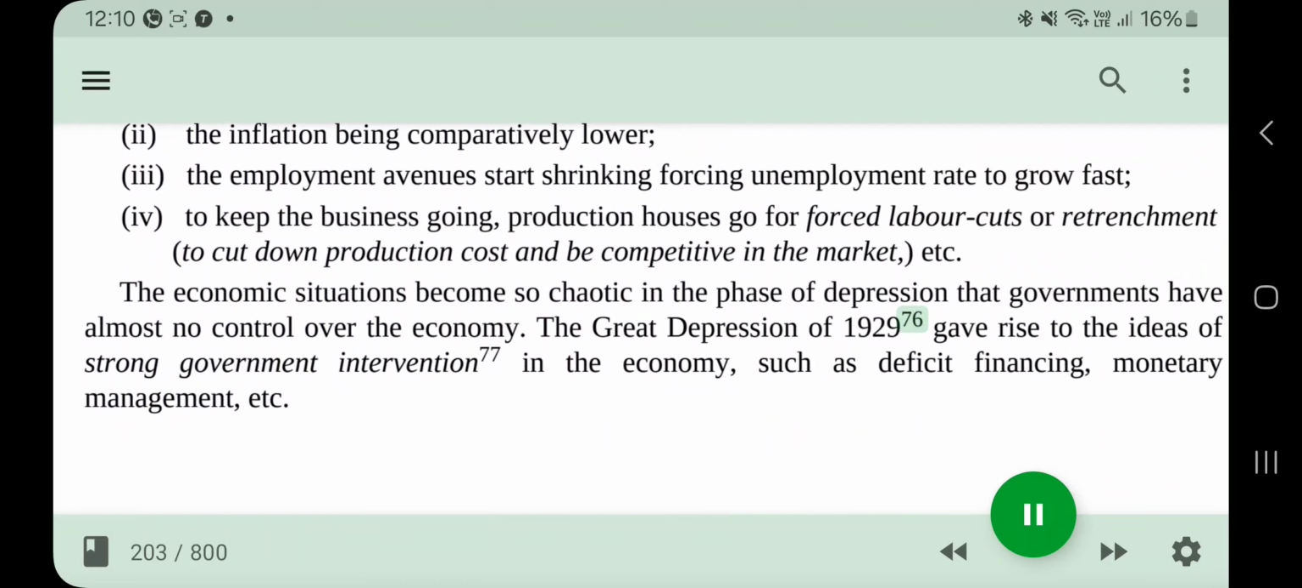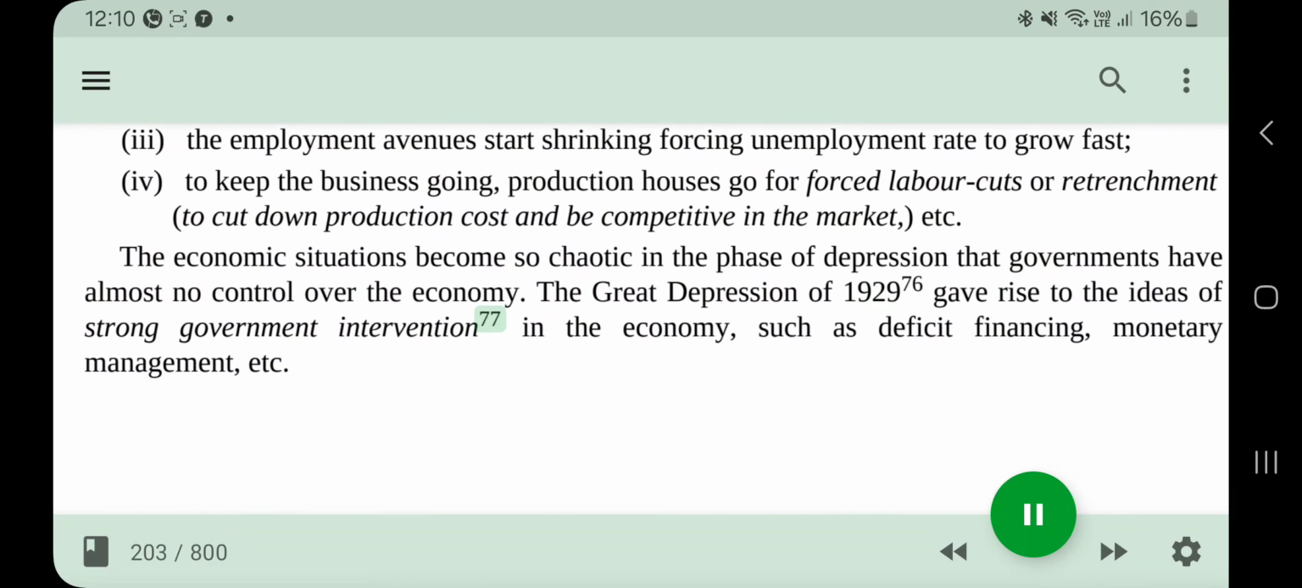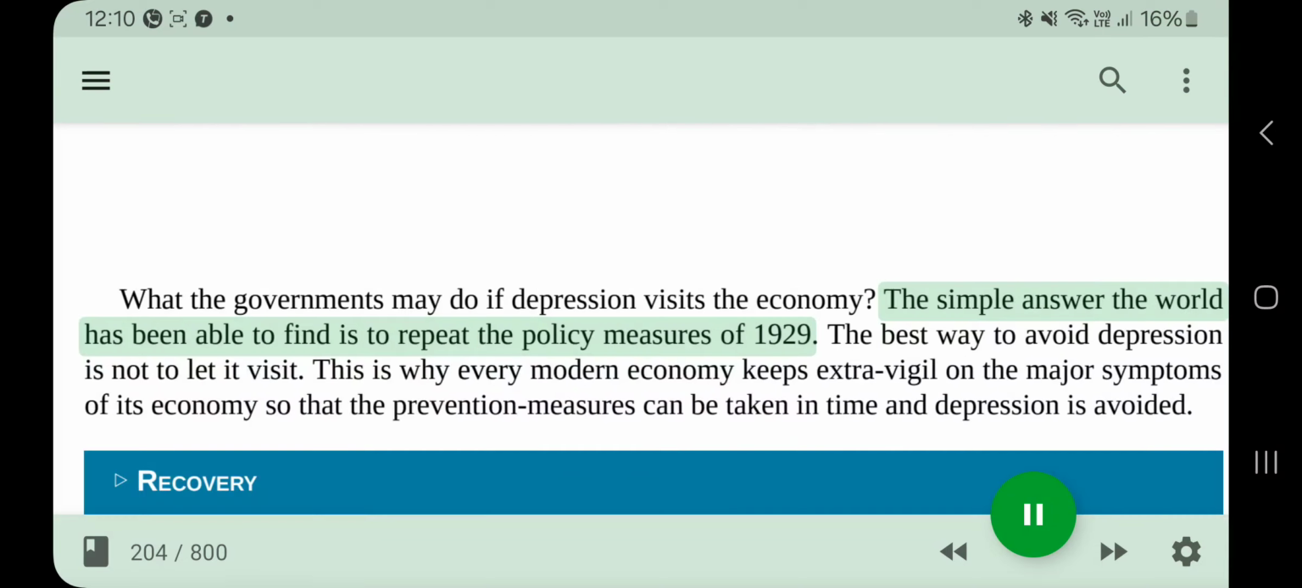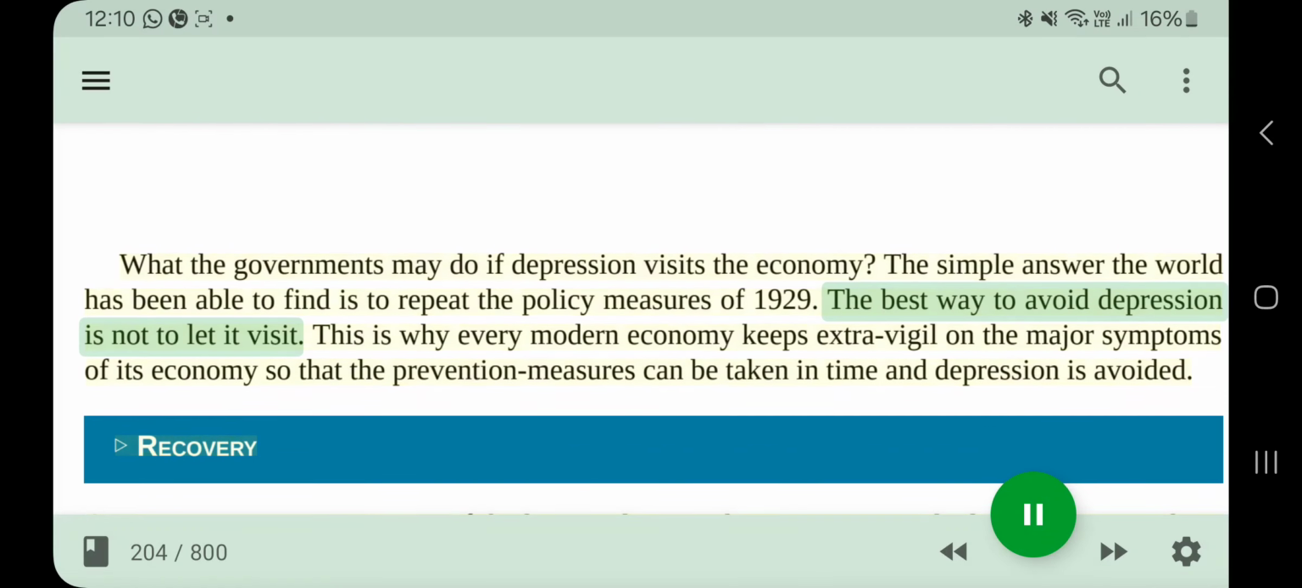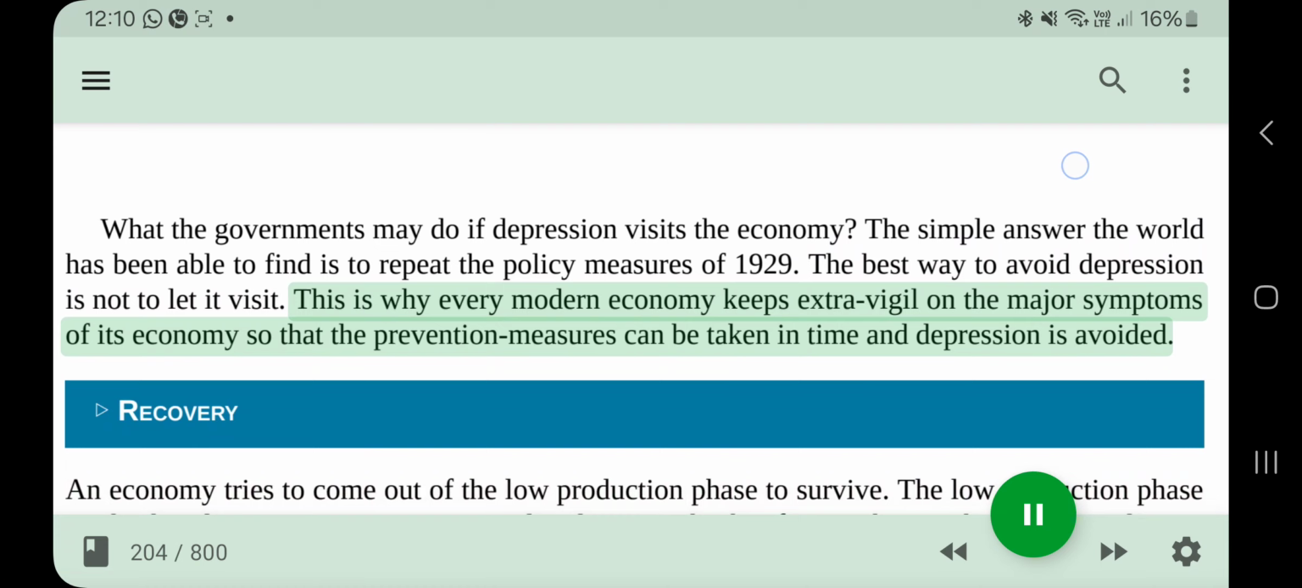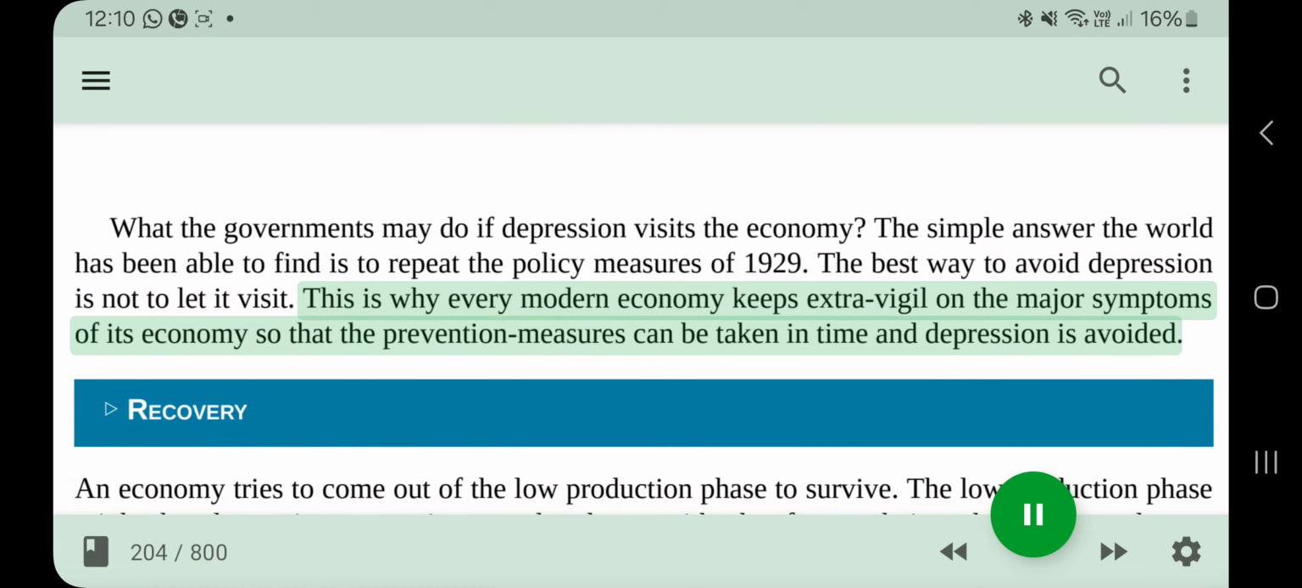What may the governments do if depression visits the economy? The simple answer the world has been able to find is to repeat the policy measures of 1929. The best way to avoid depression is not to let it visit. This is why every modern economy keeps extra vigil on the major symptoms of its economy so that prevention measures can be taken in time and depression is avoided.